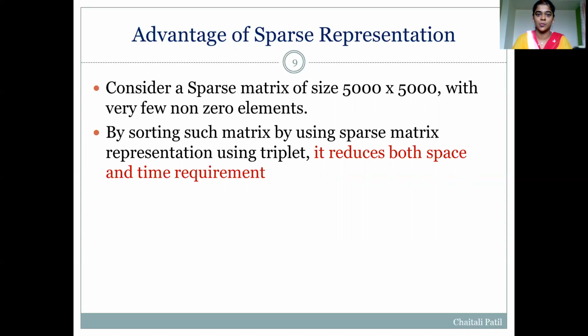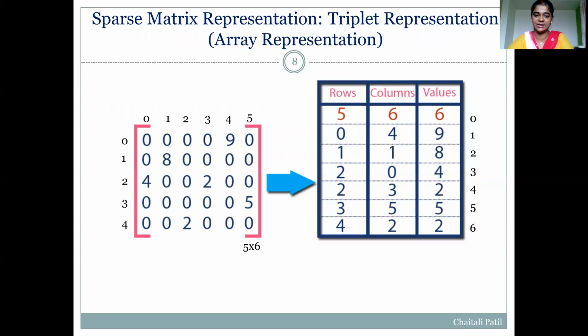Okay, so here we have seen how to represent a simple sparse matrix in a triplet representation. Now, a question may arise in your mind: if the original matrix is also stored by using a two-dimensional array, then what is the advantage? In the previous example, we have seen a very simple sparse matrix of size 5 by 6. But this is not always the case. In many applications, the size of the matrix may vary, and that can be in hundreds or in 1,000.